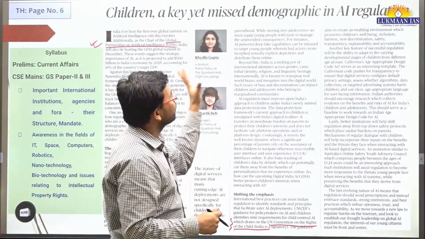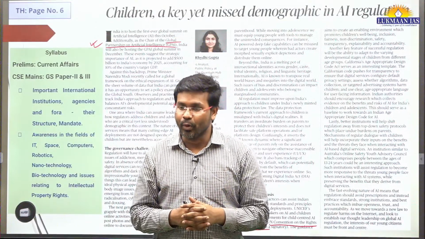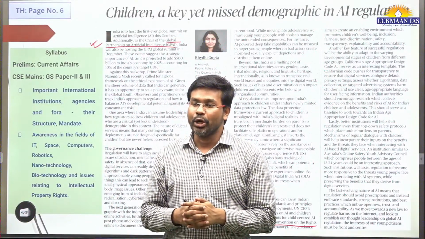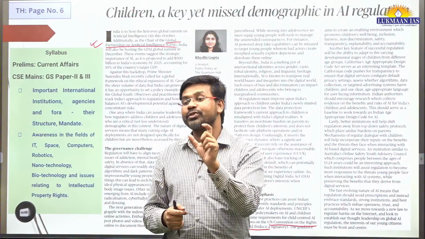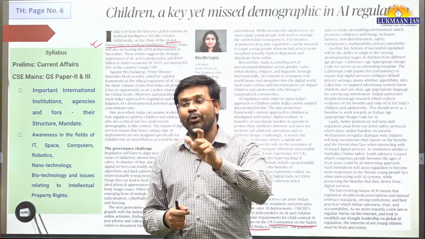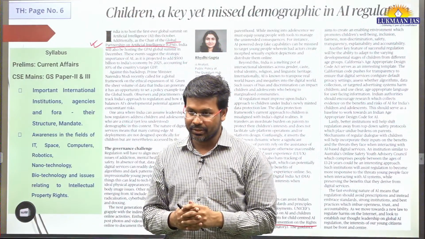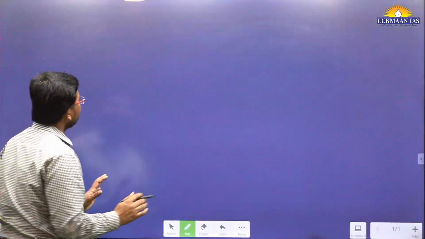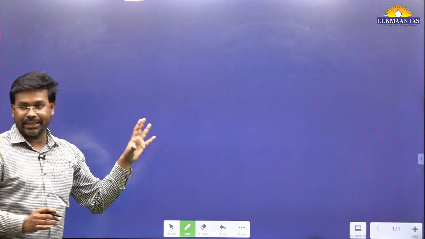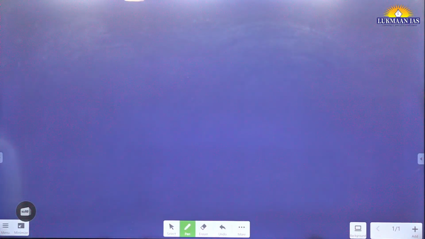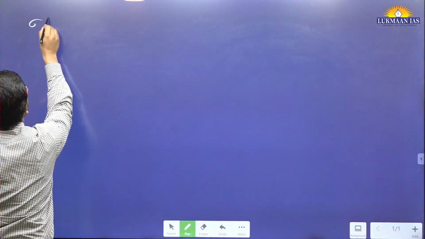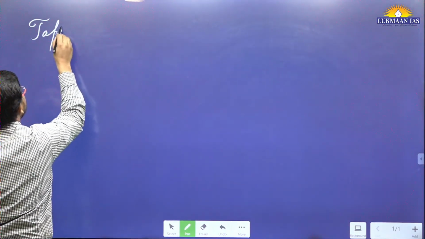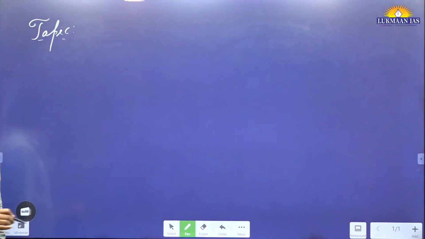Here in this article, the author has discussed the issue of child rights in the regulation of artificial intelligence. So why is regulation of artificial intelligence important? Let's understand this in detail. This is a very important article. I'm going to write the name of the topic. The name of the topic is Children, a Key Yet Missed Demographic in AI Regulation.